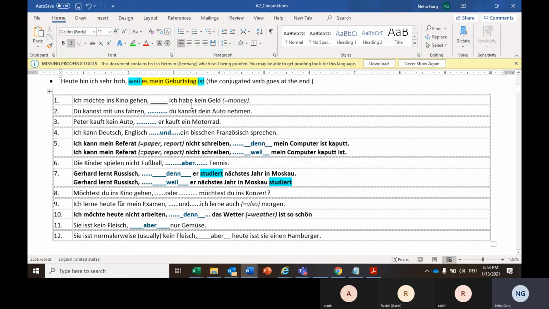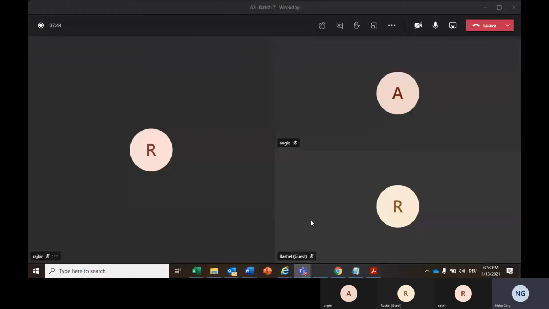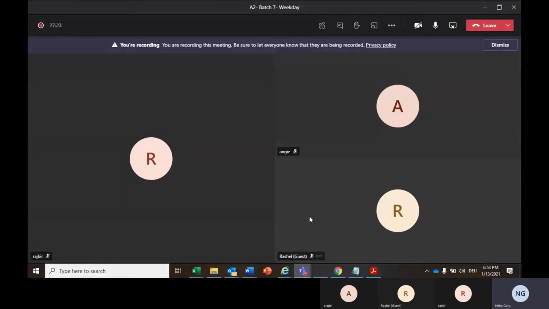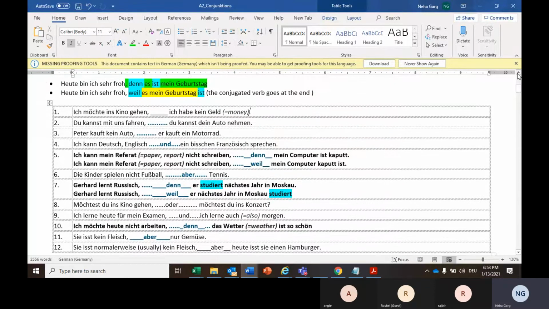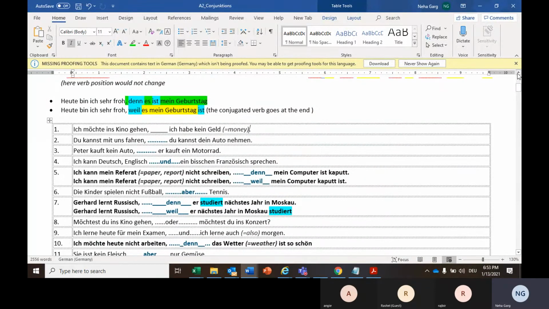Now, Angie, Rachel, let's start reading the sentences one by one and give me the answer. Rajveer, if possible, once you get free, you can also join in. So, Angie, let's start with you. Lesen Sie das vor, bitte. Nummer 1. Angie, can you read that, please? Lesen Sie das vor.